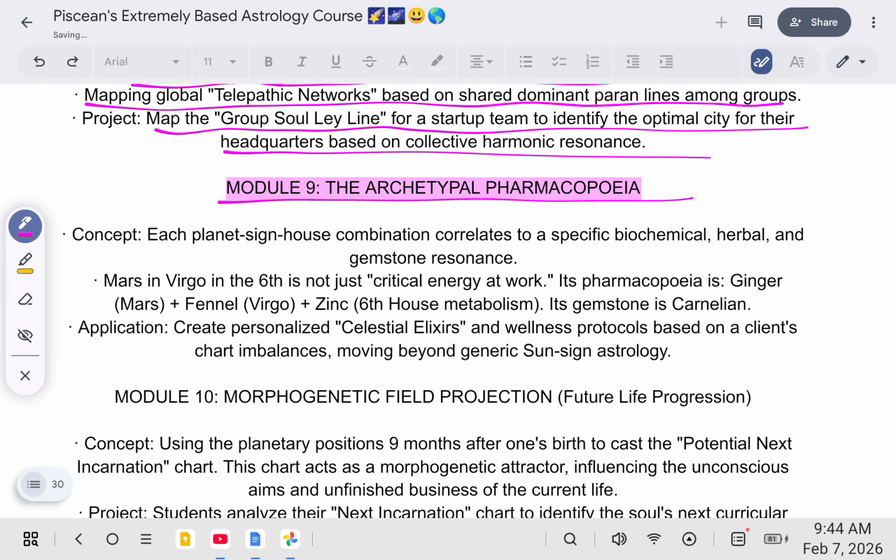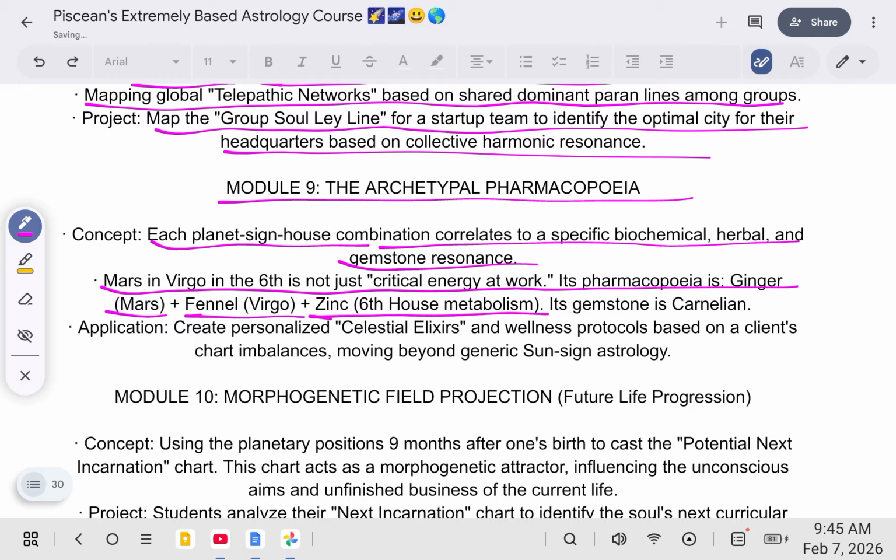Module 9, the archetypal pharmacopoeia. Each planet's sign-house combination correlates to a specific biochemical, herbal, and gemstone resonance. Mars in Virgo in the 6th is not just critical energy at work. Its pharmacopoeia is ginger, Mars, and fennel, Virgo, and zinc, 6th house metabolism. Its gemstone is carnelian. Create personalized celestial elixirs and wellness protocols based on a client's chart imbalances, moving beyond generic sun sign astrology.